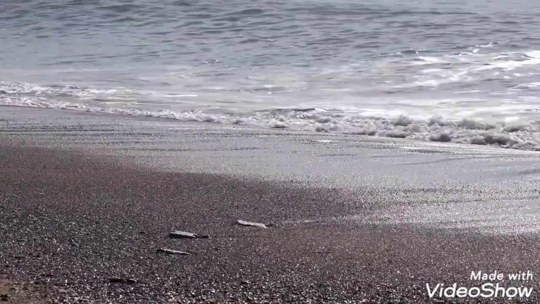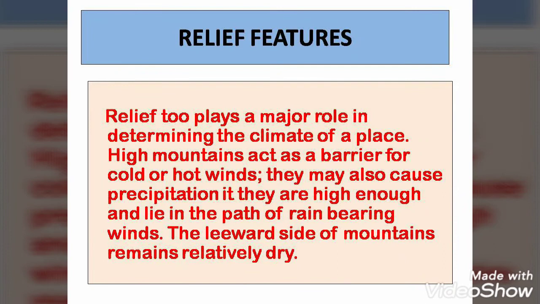The last one, finally, we will talk about the relief features. This you have studied in the second chapter, different physical features, right? So relief means the land features, mountains, plateaus. What are they doing? They are also affecting the climate of an area. For example, mountains, which are one of the relief features. Mountains act like a barrier. They can prevent us from the cold winds or hot winds also. They can protect us from the winds sometimes.